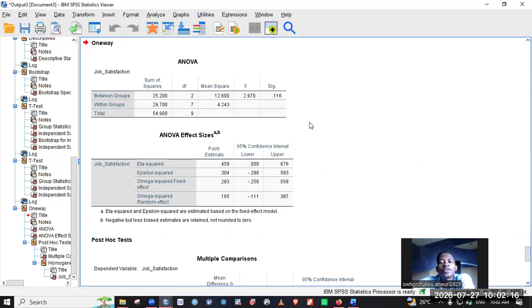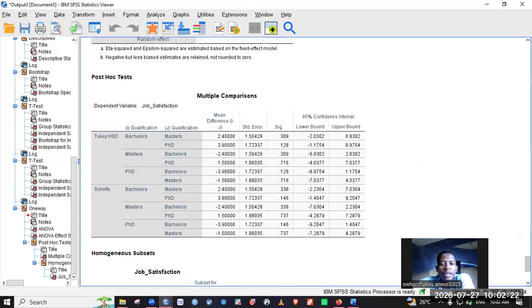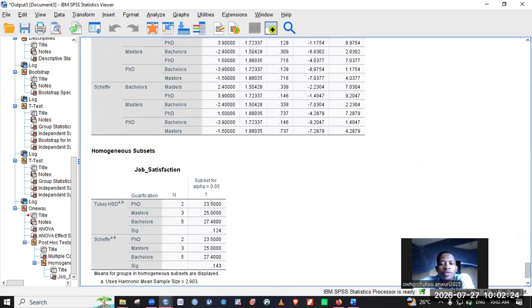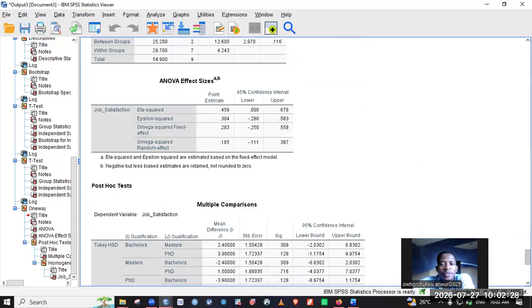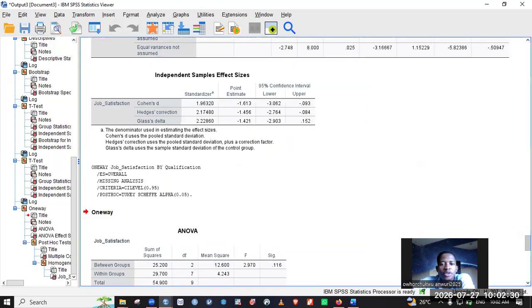So there won't be need for us to carry out the post hoc. Now, but since we've ticked the option for post hoc, when you go through it, you see that it is still not going to give us a significant result.